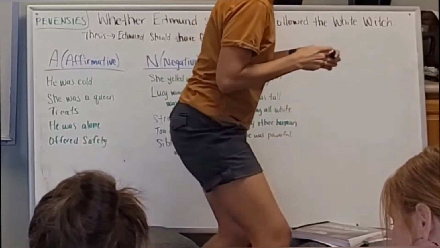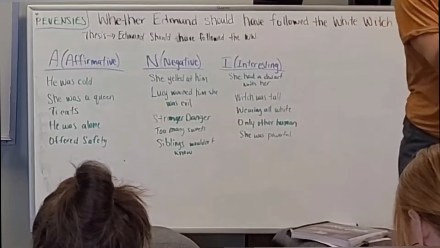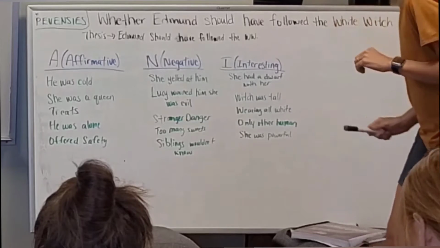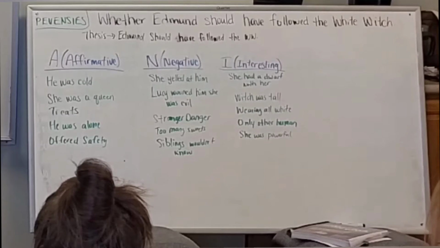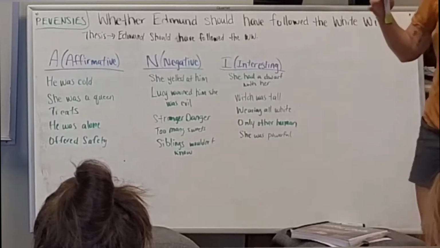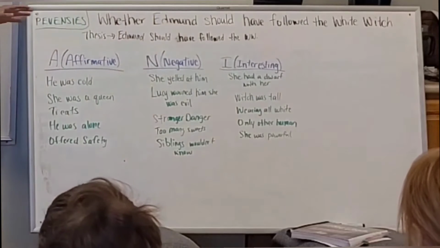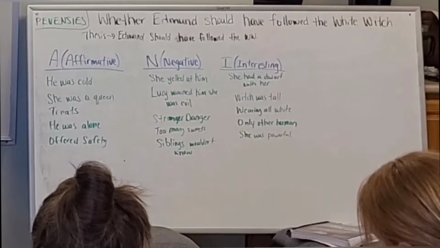All right, so now we have our thesis: Edmund should have followed the White Witch. Are you going to take over from here? Do you want to teach them how to sort? Yes, I will. Essay 1 is very simple in that it's just short and repetitive. They're going to repeat their 3 main points. Once we have our Annie chart, they look at the side that they chose. We chose the affirmative.